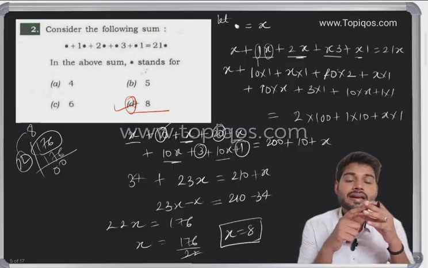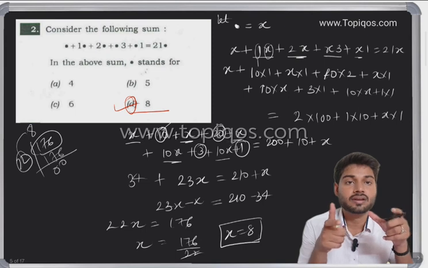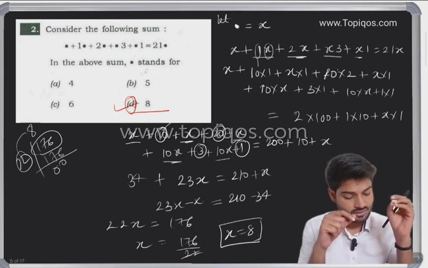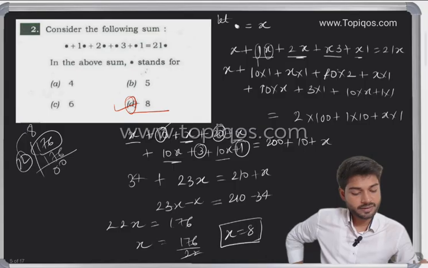It requires analytical skill. Okay, not shortcut formulas. So we have come through, and the answer would be 8.